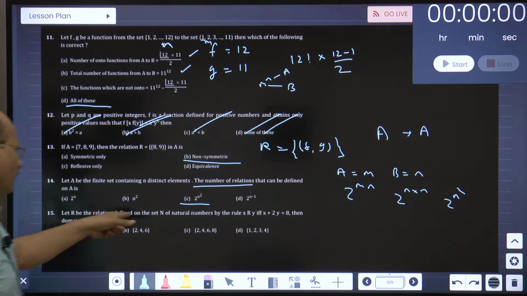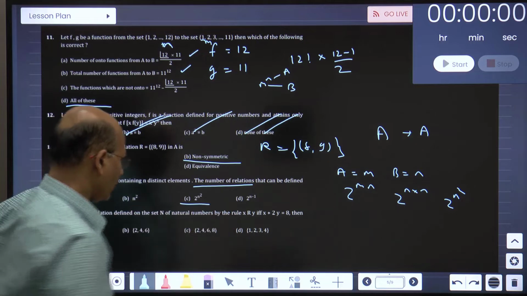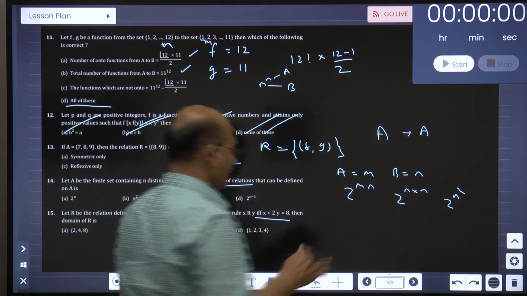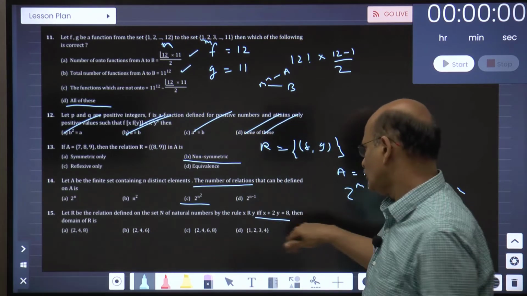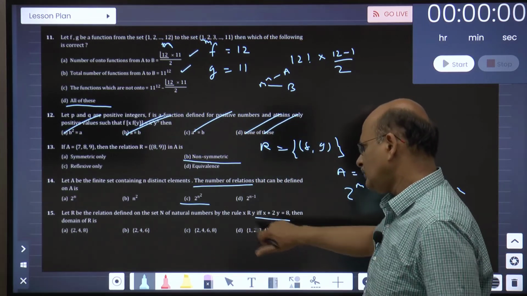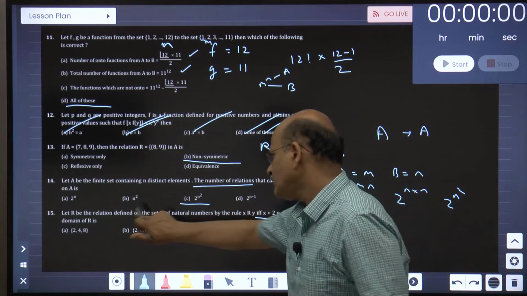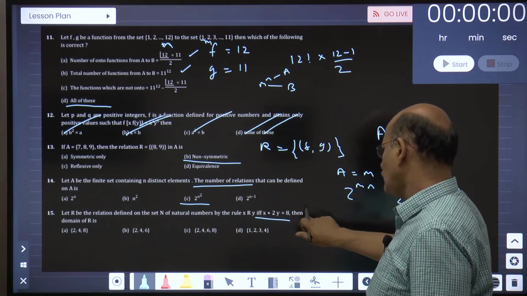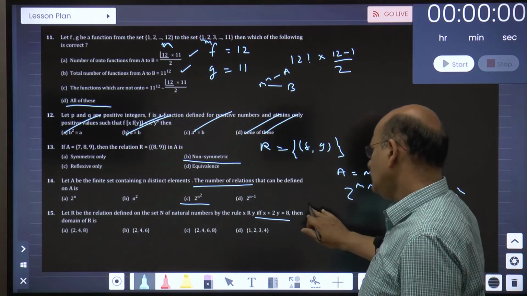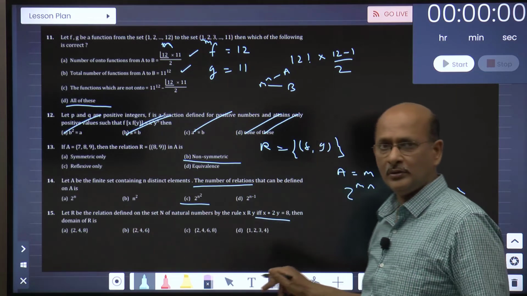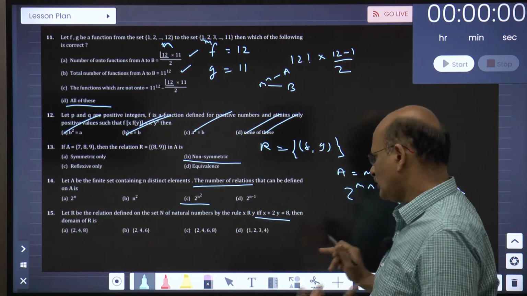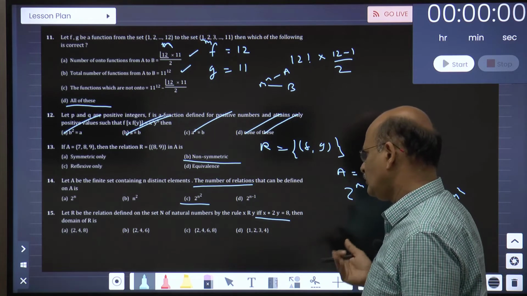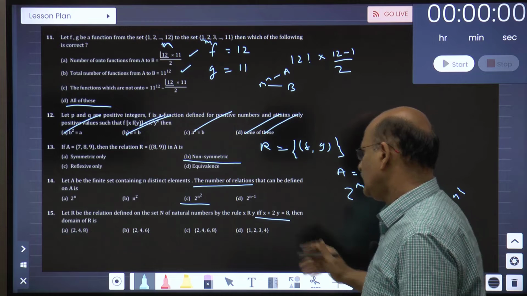R is the relation defined on the set N of natural numbers. Now I told you whenever an equation is given to you, find the relation quietly and quickly. You will understand what to do. Now remember that R is the relation defined on the set N of natural numbers, x R y, then x plus 2y is equal to 8. Then domain of R. Domain of R will be what? Now what you do in this case, you have to really work out with their set of N.